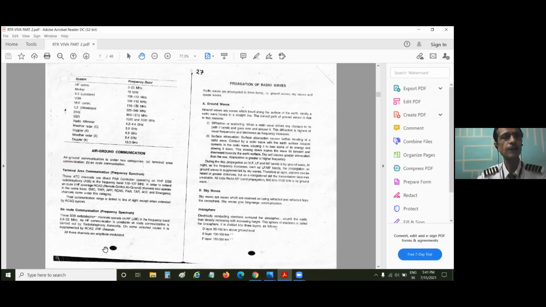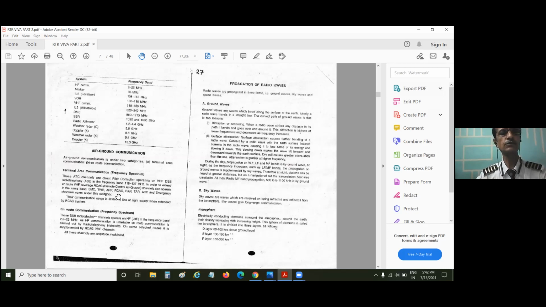Now, what I'm telling you, I'll justify it here. Terminal area communication is a frequency spectrum. ATC channels are direct pilot-controller channels operating on VHF, very high frequency, DSB, double sideband. I'll tell you what double sideband is later on. In the frequency band 118 to 137 megahertz, in order to extend en route VHF coverage, RCAG, remote control air ground, I told you this before. This VHF coverage is extended by RCAG channels, which also operate in the same band.